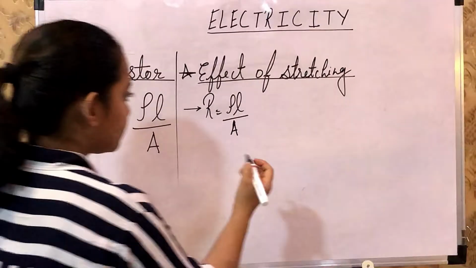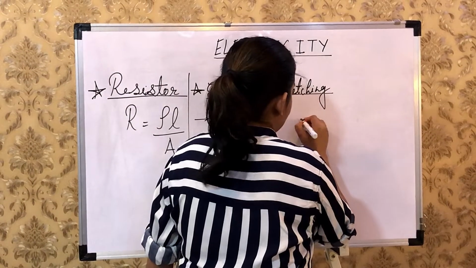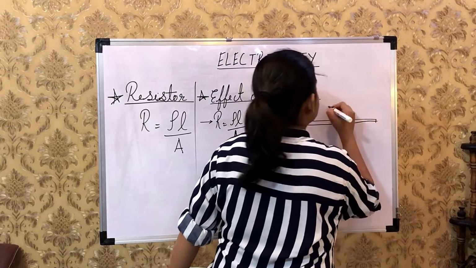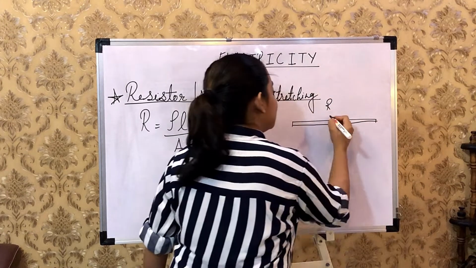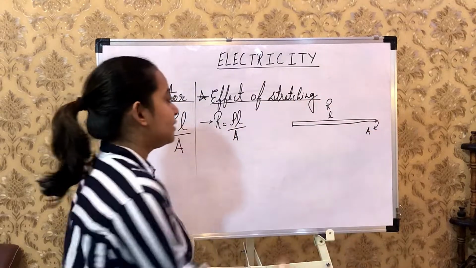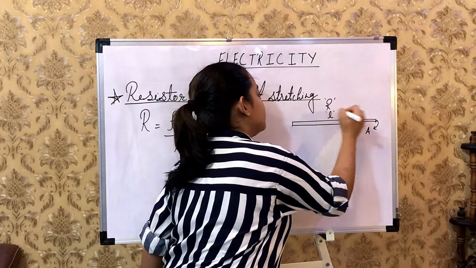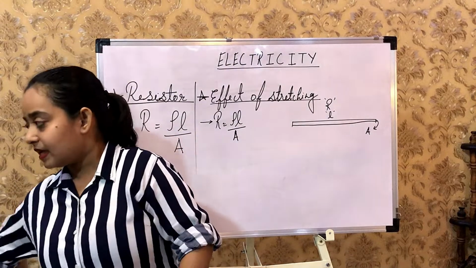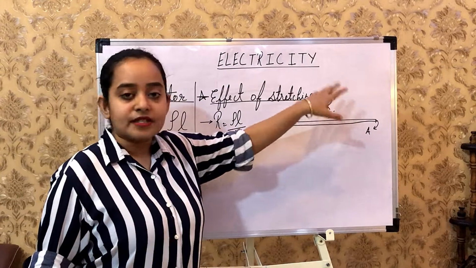Let me draw that wire. So this is our wire of resistance R, of length L, and of area A. I hope this is visible.